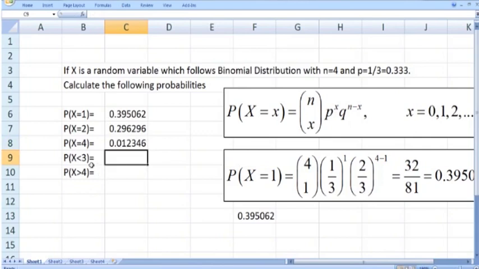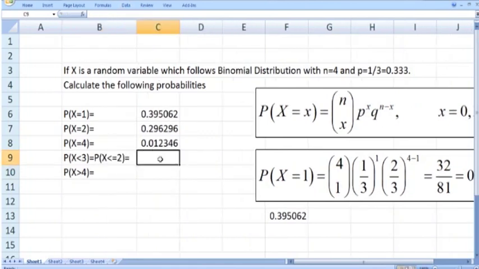Now look at this next case. It is the probability that x is less than 3. So the probability that x is less than 3 means the probability that x is less than or equal to 2. In order to calculate this probability, it is actually asking us to calculate the cumulative probability, that is, up to 2 and less than 2, the sum of all the probabilities.